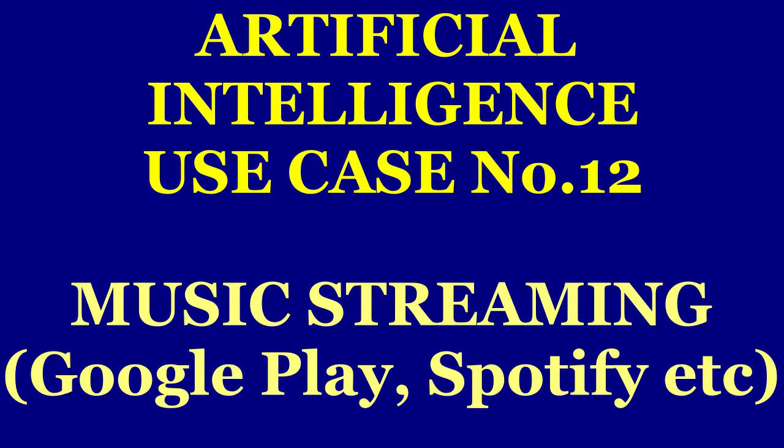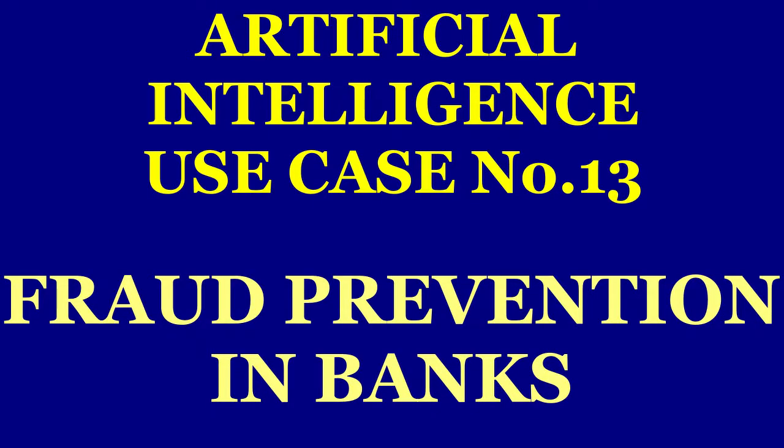Use case number 12, music. Google Play and other music streaming apps offer personalized music recommendations. AI-powered suggestions take into account factors like weather and time of the day to offer music that can set the mood for activities. For example, you might be offered a playlist of dance music on a Friday night or soft acoustic music on a rainy day. Spotify Discover Weekly presents you with a playlist of songs that you are likely to enjoy after analyzing what you've listened to previously.